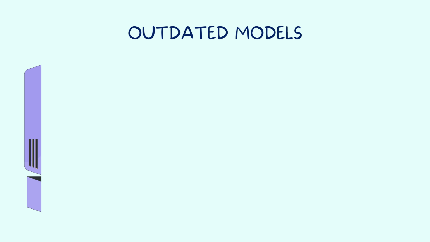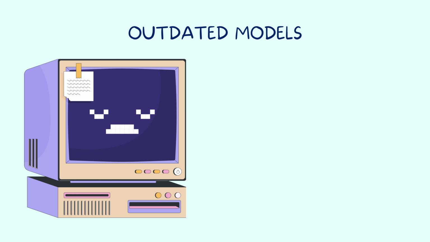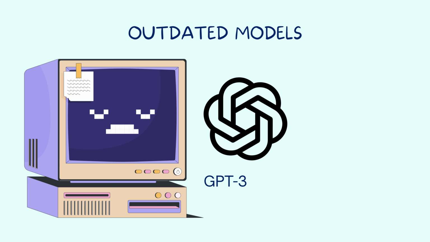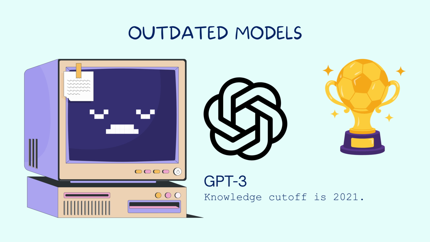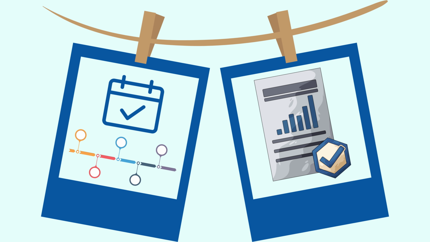Fifth, outdated models. AI may not know the latest news or updates. This is because training data has a knowledge cutoff. For example, GPT-3 by OpenAI, its knowledge cutoff was 2021. So if you asked who won the 2022 FIFA World Cup, it would not know the answer. And as a result of that, you may use information that is no longer true. On that note, you should check dates and timelines, plus always verify them with current resources.